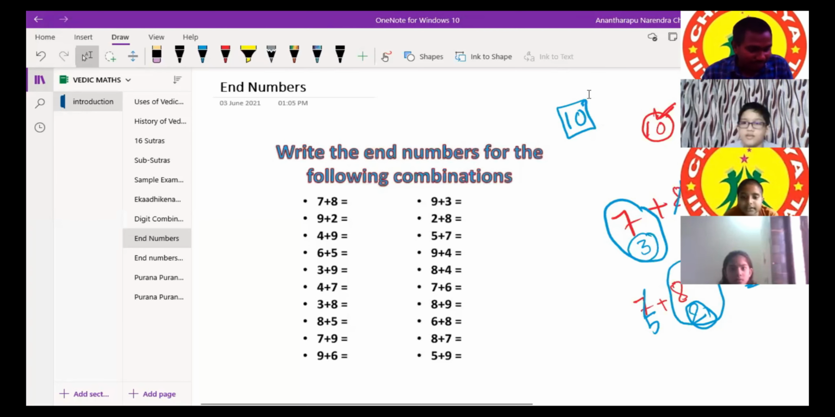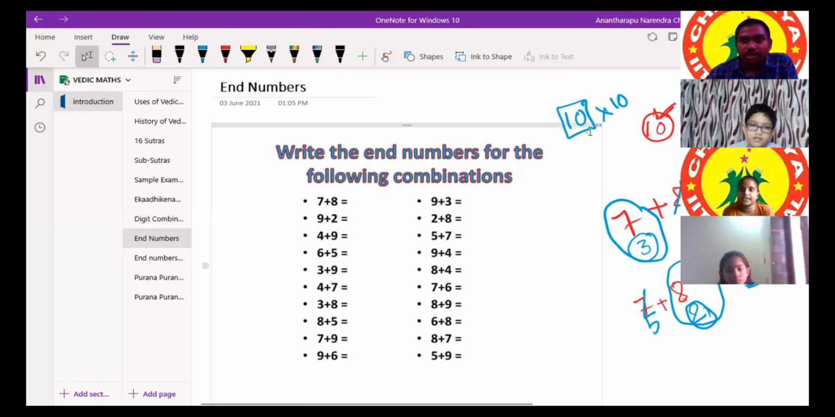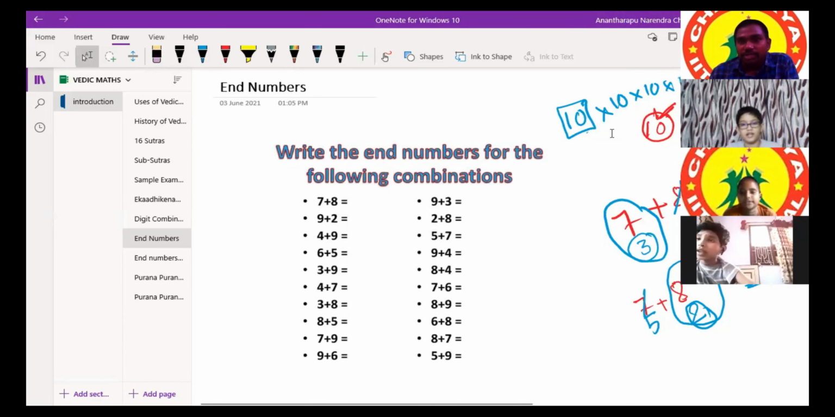Because the powers are like squares, you have to multiply the number with the number itself. To get the square of 10, we multiply 10 with itself. 10 into 10 is equal to 100. And if we again multiply with 10, 1000. If we again multiply with 10, 10,000. It goes on like that, and like that there are cubes.